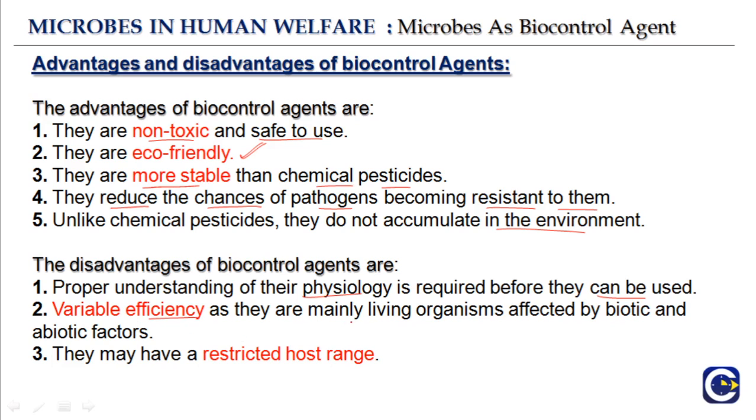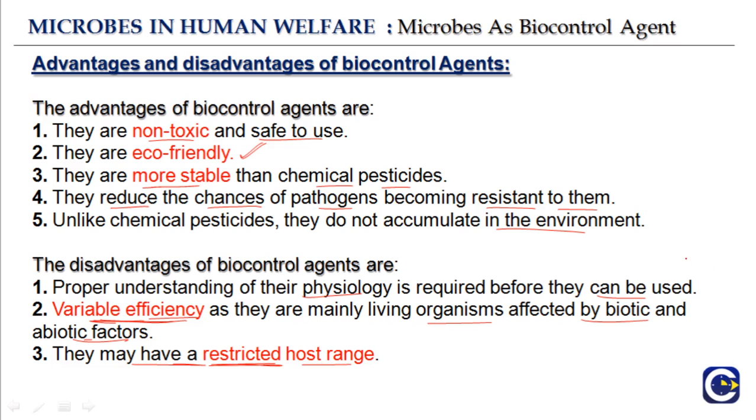Variable efficiency, as they are mainly living organisms affected by biotic and abiotic factors. Sometimes the efficiency can be variable, sometimes they can be very good, very efficient, sometimes they are not that efficient. So this is one of the disadvantages. And they may have a restricted host range, and this is quite common because a particular kind of bioinsecticide or biopesticide will try to kill only a certain kind of host. So it can sometimes be difficult, because you cannot have a lot of biopesticides and herbicides also. It will be difficult to produce them, so they have a restricted host range.